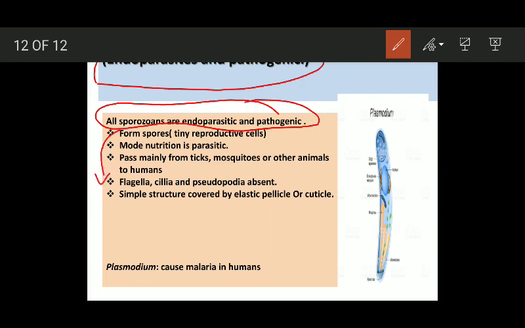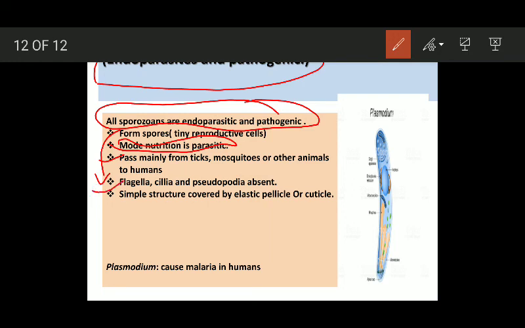These sporozoans form spores which are tiny reproductive cells. Their reproduction occurs by spores. Their mode of nutrition is parasitic. They live on hosts and obtain their nourishment from the hosts. They pass mainly from ticks, mosquitoes, or other animals to humans. They get transferred to humans through the bites of ticks, mosquitoes, or other animals.